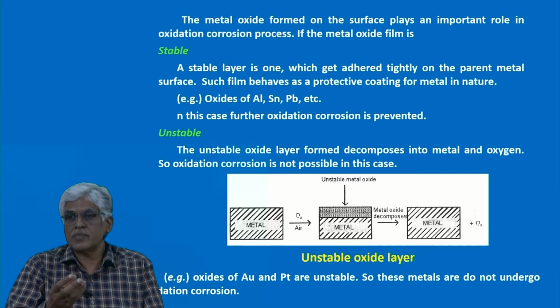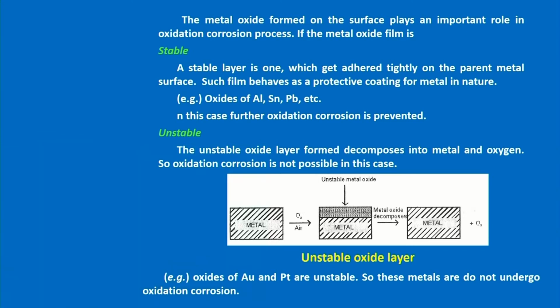Once the metal is exposed, the oxide layer will form. Then further corrosion of the metal depends on the nature of the oxide layer. So, there are 4 states of the oxide layer: stable, unstable, volatile, porous. Once the metal is exposed to oxygen, an oxide layer is formed over the surface. Then further corrosion depends on the nature of the oxide layer.